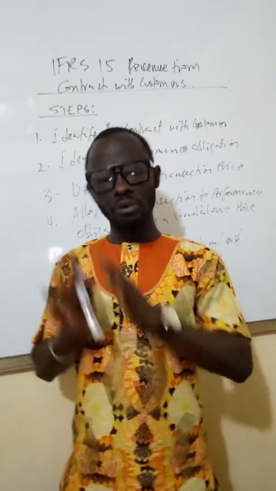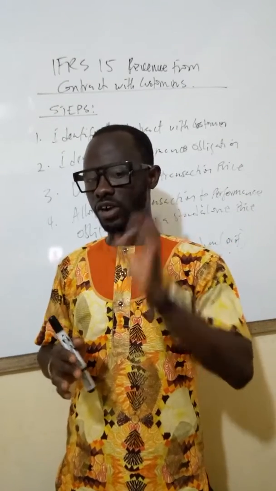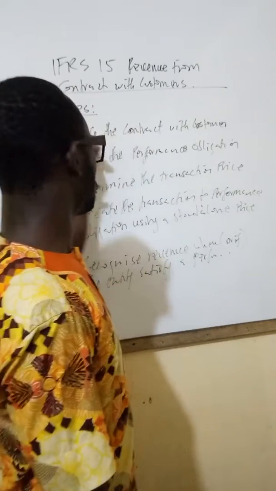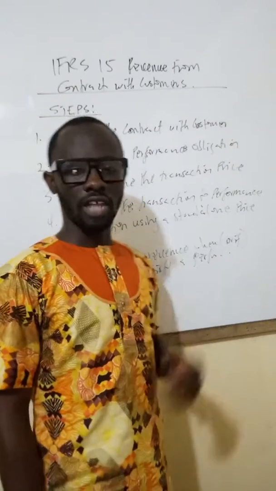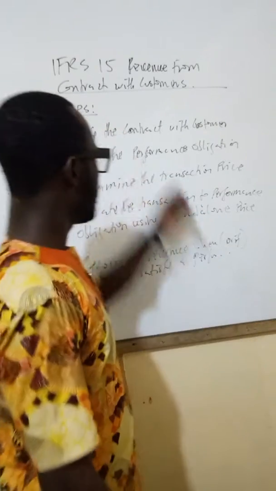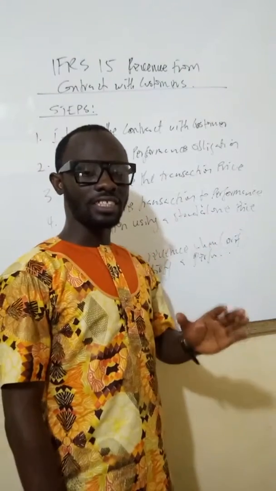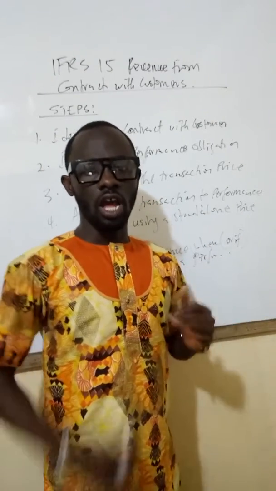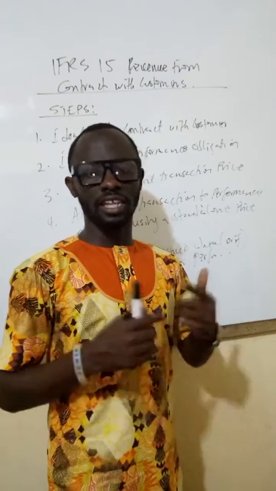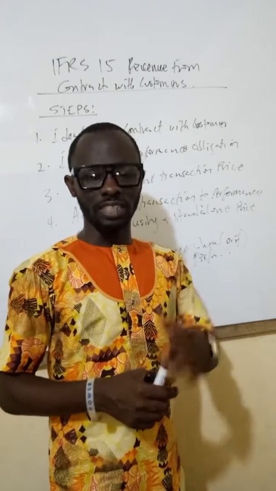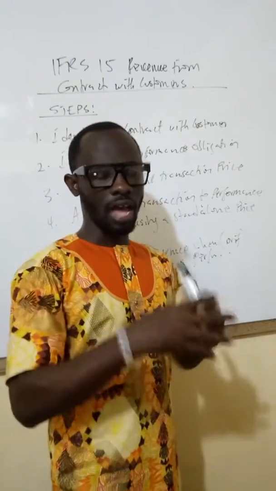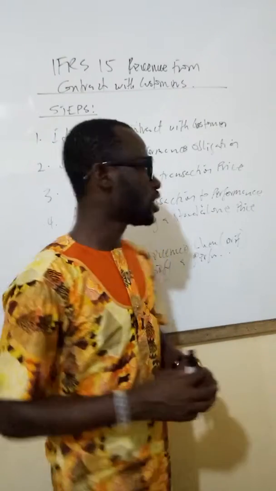So before we recognize revenue under IFRS 15, Revenue from Contracts with Customers, the first thing we need to do is to identify the contract with the customer. The second thing is to identify the performance obligations. When we talk about performance obligations, we simply mean the activities, goods or services that the entity is going to transfer to the client or customer under the contract, and I'll come back to that in a moment.